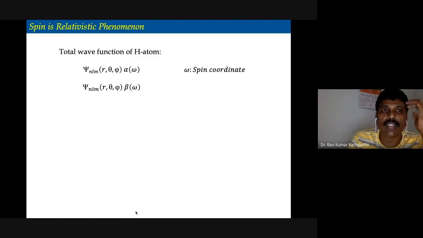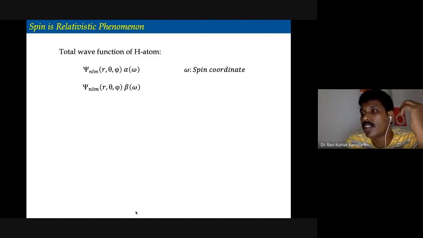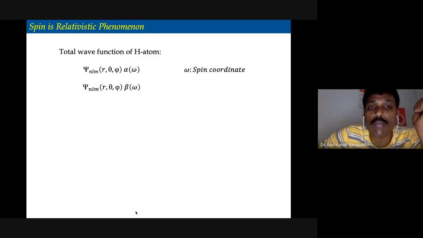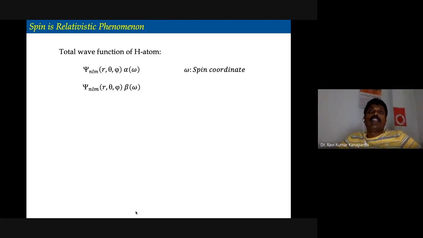Spin is actually a relativistic phenomenon, and the way we have introduced spin is slightly different from how we treated the principal, azimuthal and magnetic quantum numbers. Those quantum numbers arise automatically when we solve the time independent Schrodinger wave equation of the hydrogen atom, right?